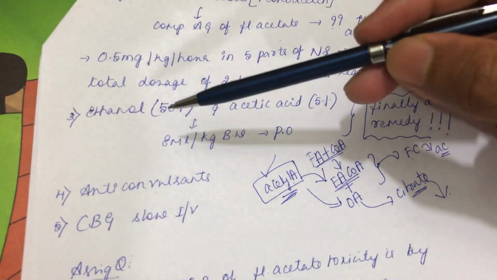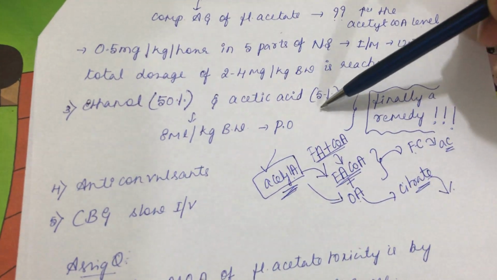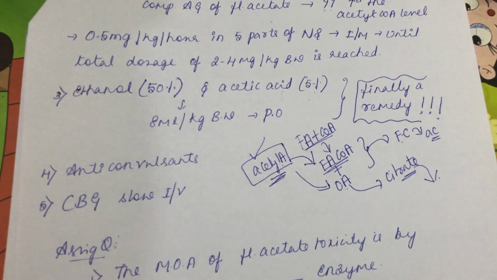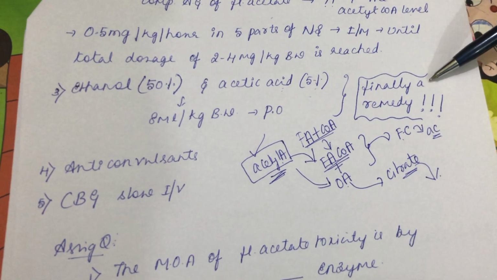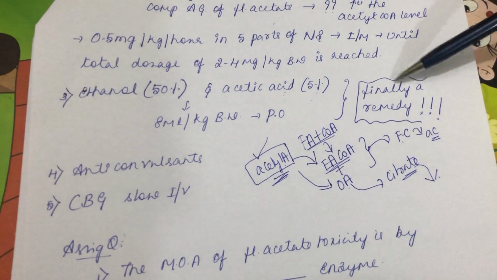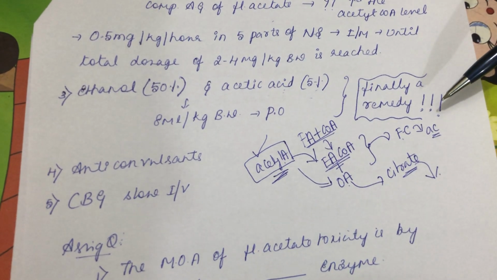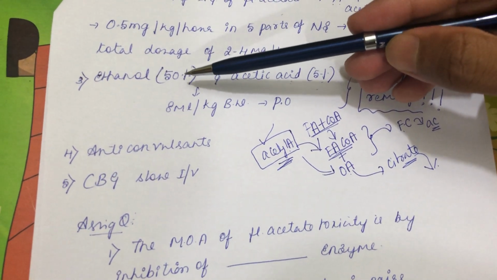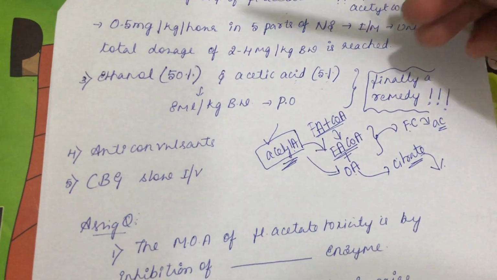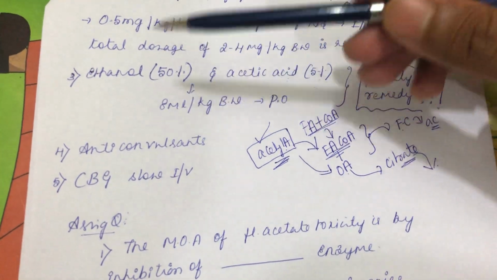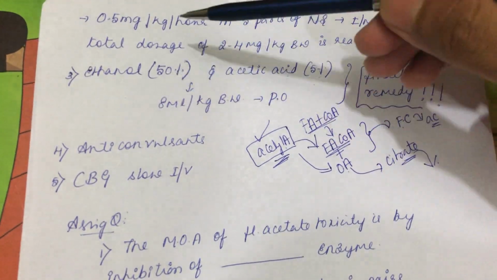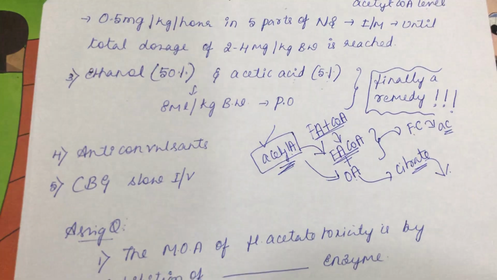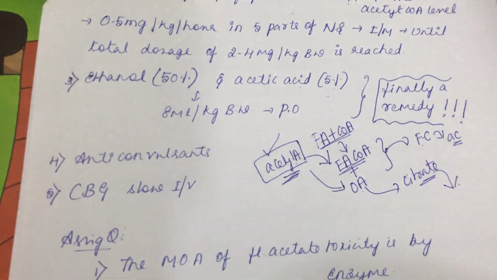The next treatment is 50% ethanol and acetic acid, 5% acetic acid, which is vinegar. The dose is 8 ml per kg body weight through oral route. So finally a remedy. See the percentage of alcohol, 50%, very near to what people consume. Today there is much hue and cry about the sale of liquor. Here some remedy is attached to ethanol. If you show this treatment course for fluoroacetate toxicity, they will turn on and say, see, ethanol 50%, very similar to what people are using, so I am taking it for fluoroacetate toxicity. So finally a remedy for any toxicity.